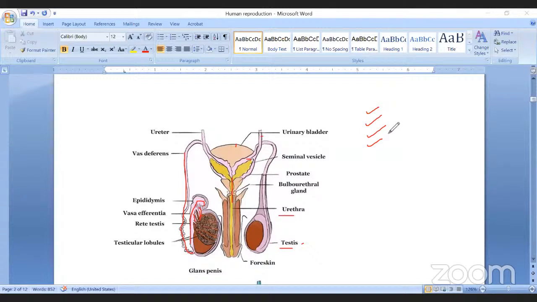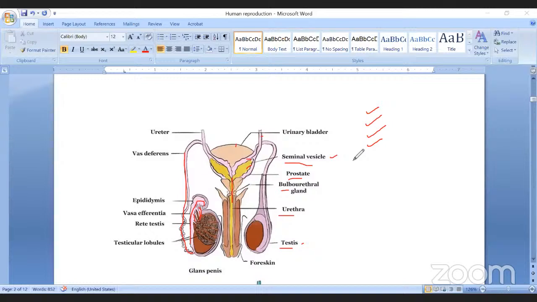Then the male accessory genital glands. Which are the 3 glands? Number 1, seminal vesicle, prostate gland, and bulbourethral gland. These are the 3 accessory genital glands. What is the function of these glands? First of all, the seminal vesicle secretes semen.